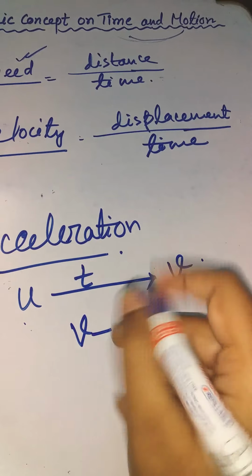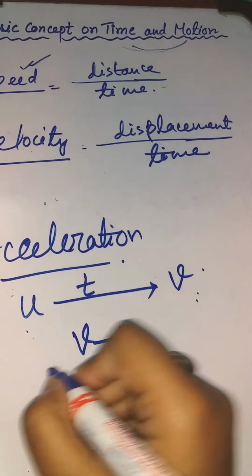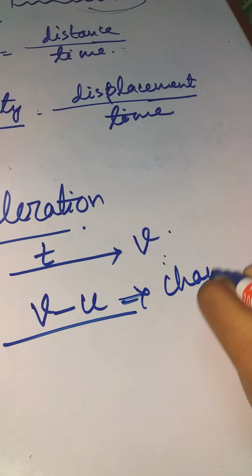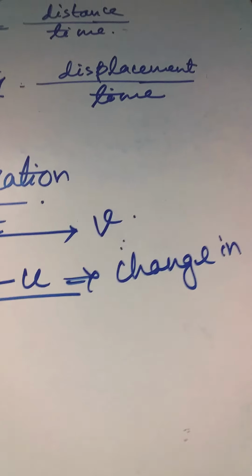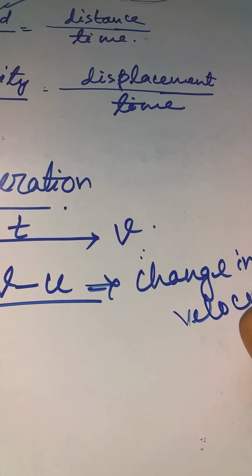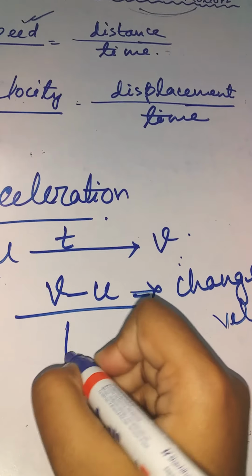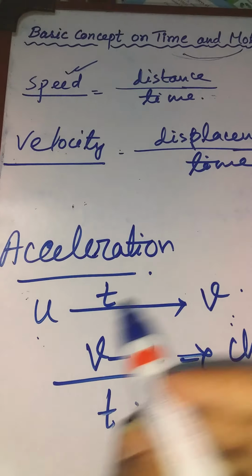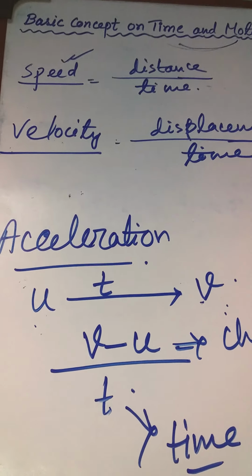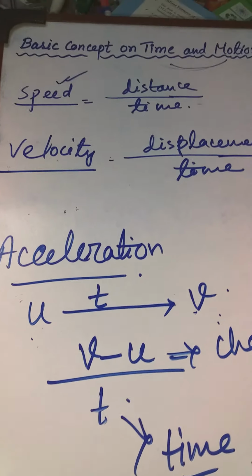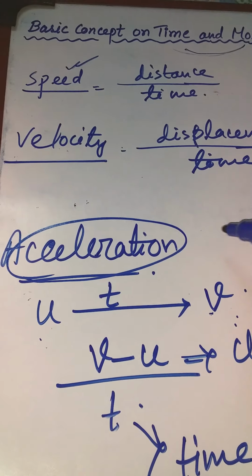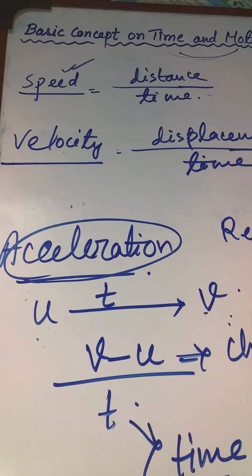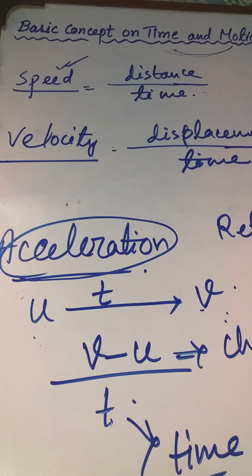Change in velocity means v minus u, and this is referred to as time. So acceleration means change in velocity within a given time. Now with acceleration there is another term that comes, called retardation.